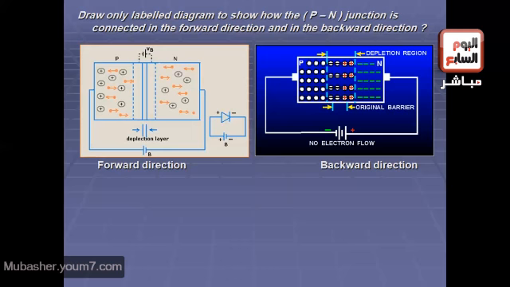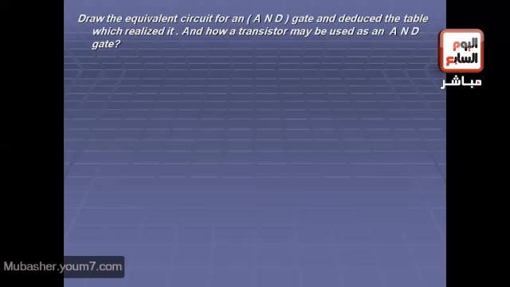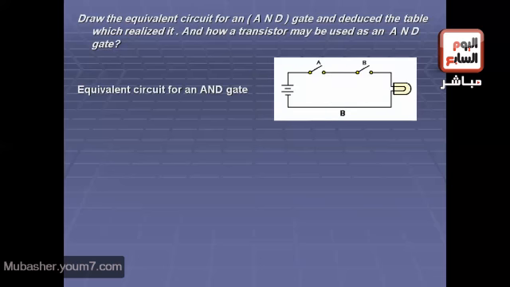Okay, another question. Draw the equivalent circuit for an AND gate and deduce the table which represents it, and how a transistor may be used as an AND gate. Okay, let's answer the first part of this question.